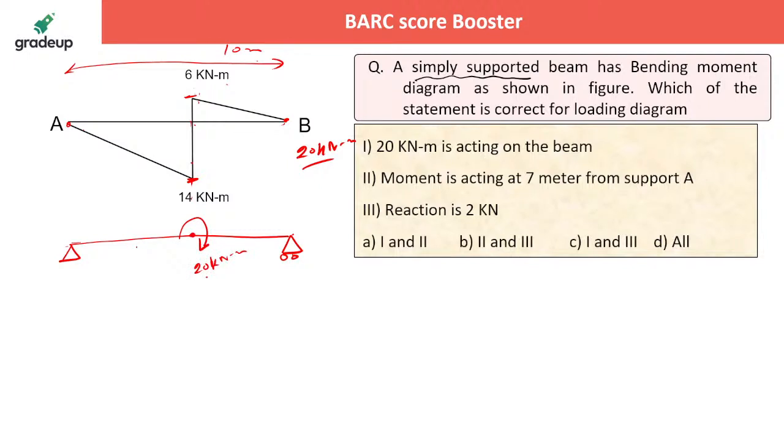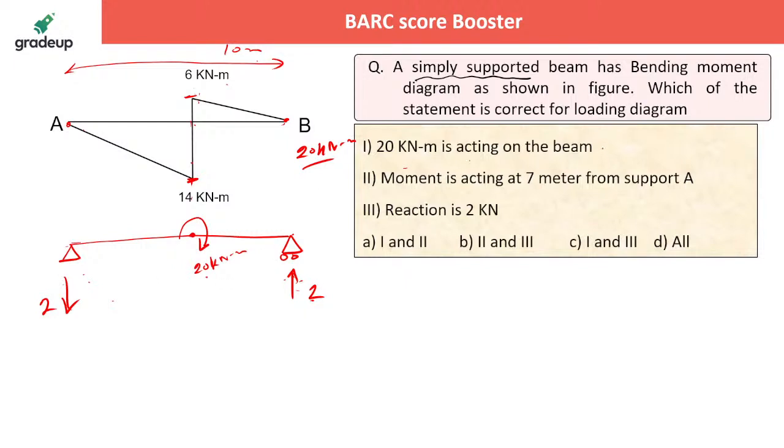Now 20 divided by length of the beam, if it is 10, you will get 2 and 2. If it is clockwise, they will generate anti-clockwise. That 2 and 2, isn't it? If it is clockwise, the anti-clockwise moment will be generated by the reaction. That is net moment divided by length of the beam, 2 and 2 kilonewton, with the opposite sign, opposite nature. Now you calculate whatever he is asking.